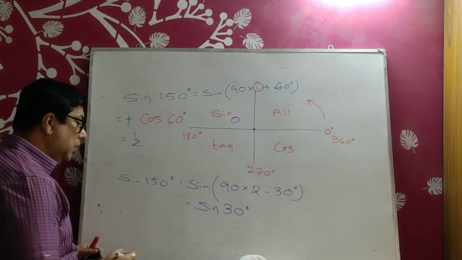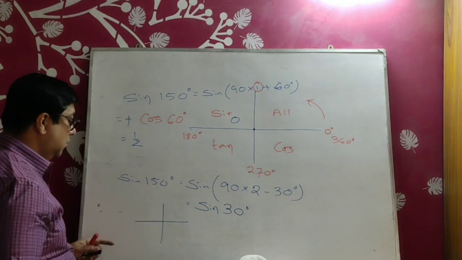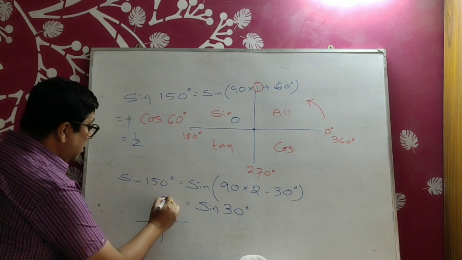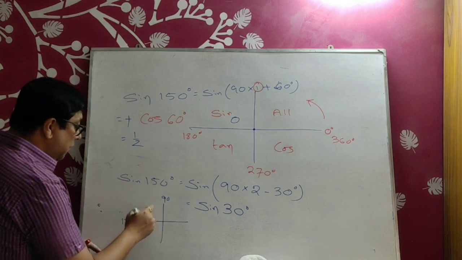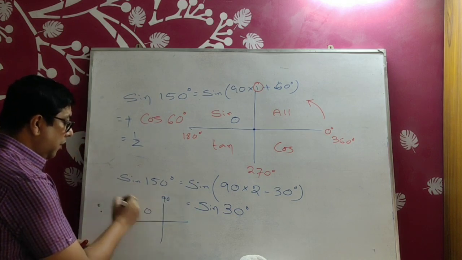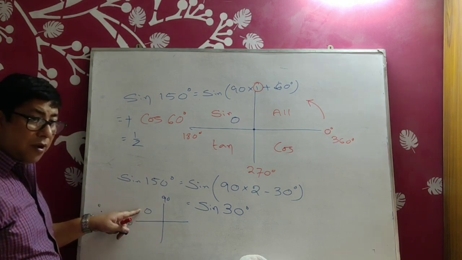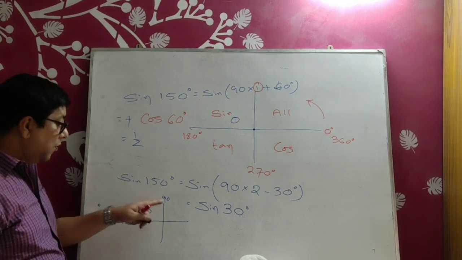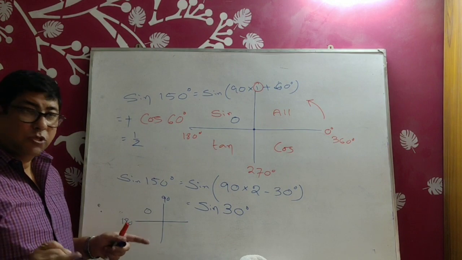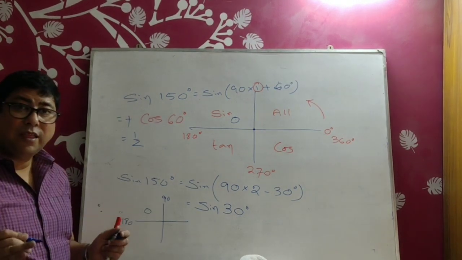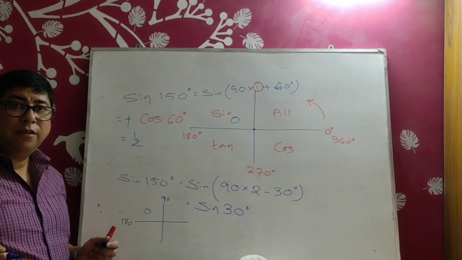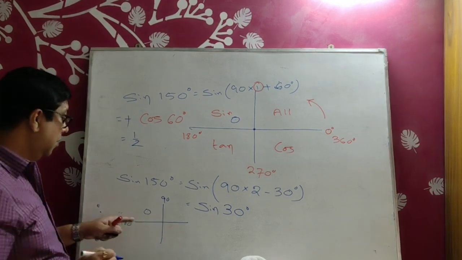Now finally you have to check where 150 lies. 150, this is 90, this is 180. Between 90 and 180, this is 150. So this is the second quadrant, and actually this portion is only for positive, negative. The last point is only for whether the ratio, on sine cos tan, is positive or negative.